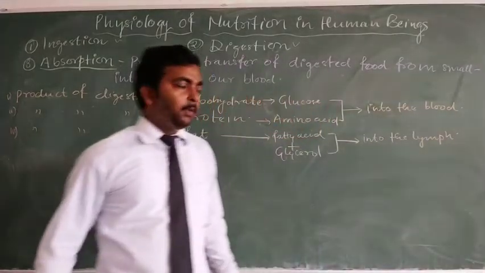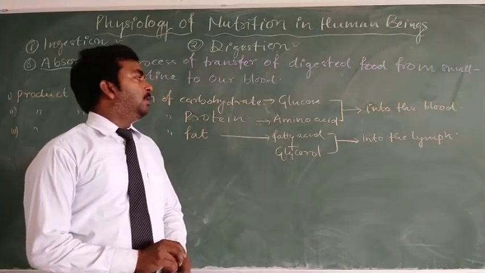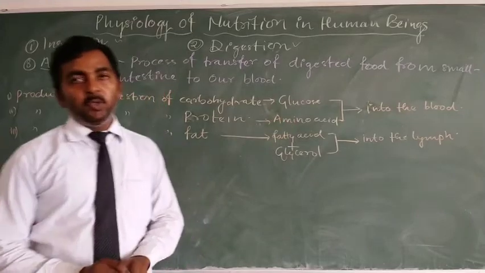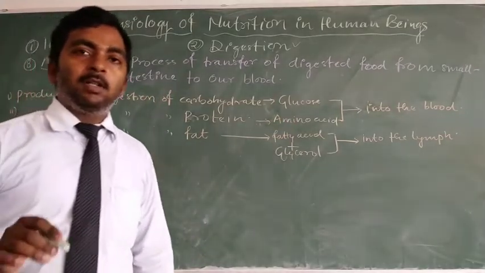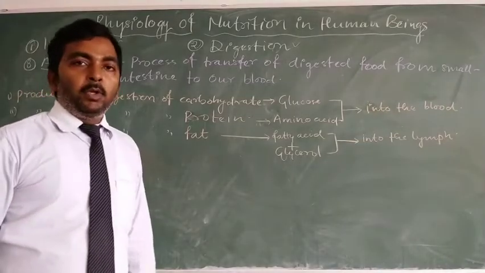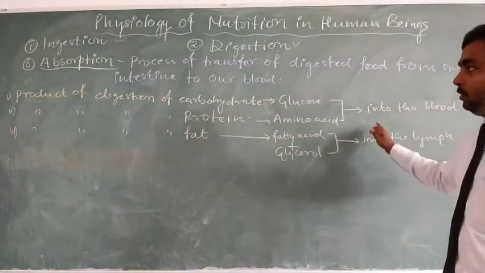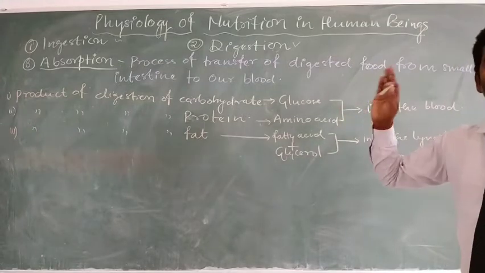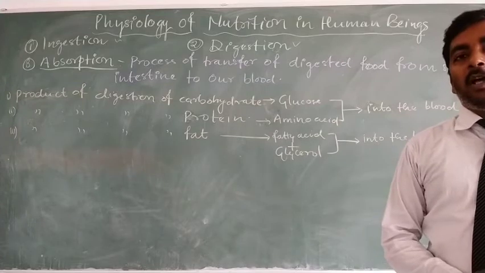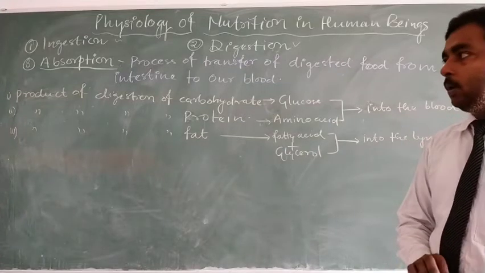So the lymph absorbs the products of digestion of fat, while the blood absorbs glucose and amino acids, the products of carbohydrate and protein respectively.